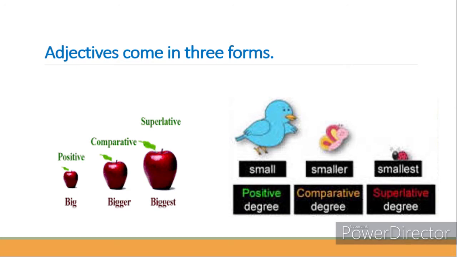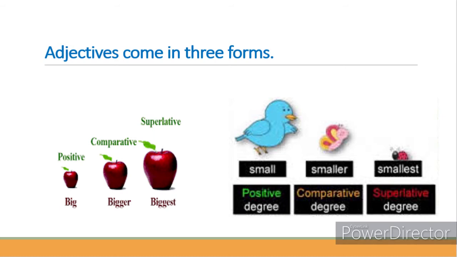The first apple is big, and the second apple is bigger, and the third apple is the biggest. Big, bigger, biggest. So big indicates the positive degree, bigger indicates the comparative degree, and the biggest indicates the superlative